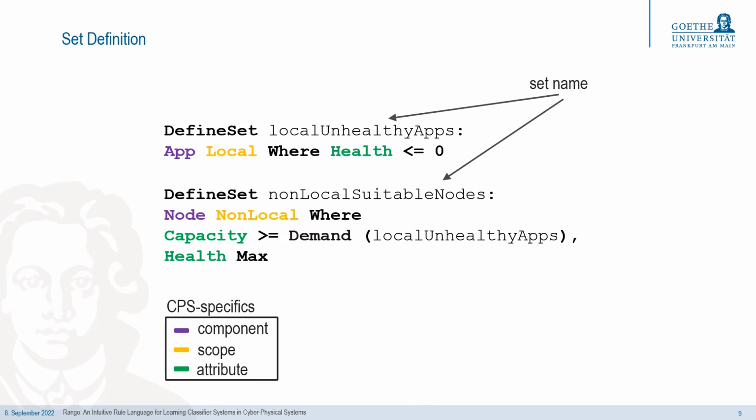Here, we exemplarily define 2 sets used in the previous condition. The local unhealthy app set includes all local unhealthy applications, meaning those with health values of 0, since this means that they don't meet their requirements anymore. The second set, non-local suitable nodes, contains the healthiest non-local node with sufficient remaining computational power.